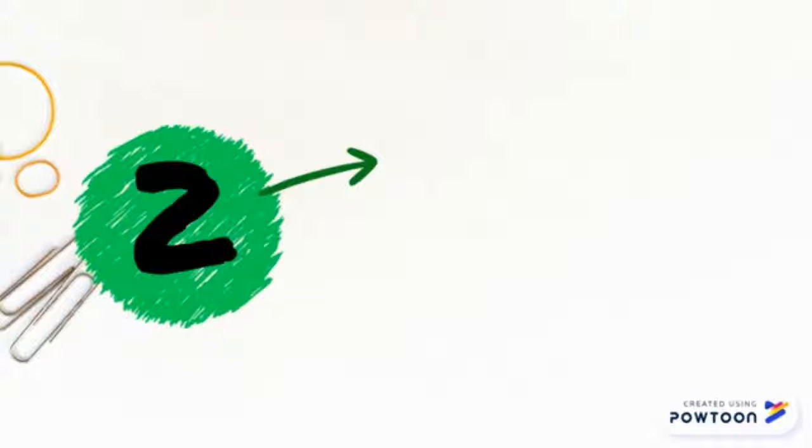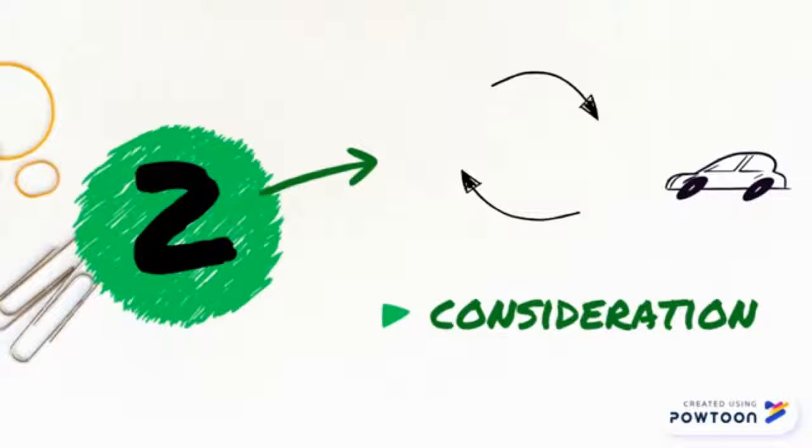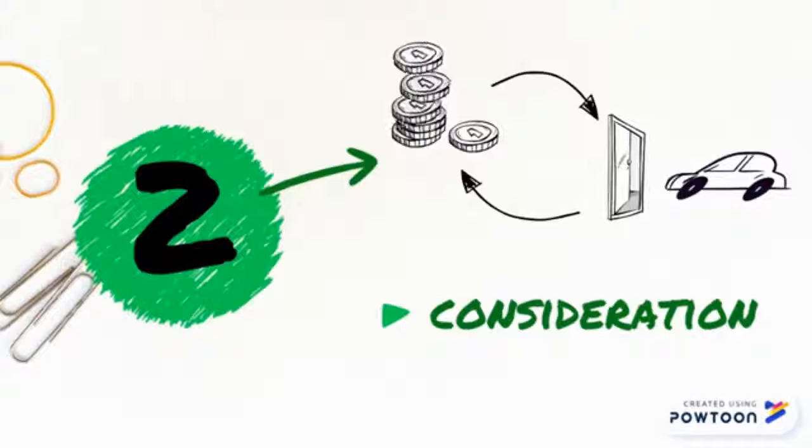Secondly, there must be consideration. After the offer is accepted, something of value is exchanged between the parties involved in the contract. This is called consideration. For example, after accepting my car offer, you receive it by paying me. The car is being exchanged for money.